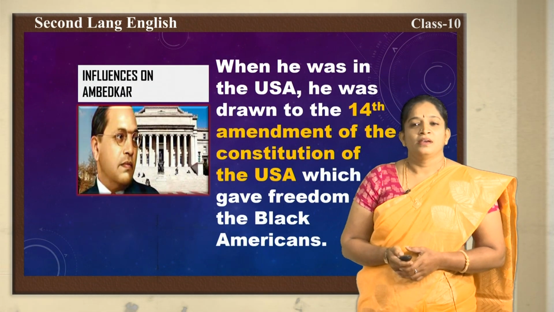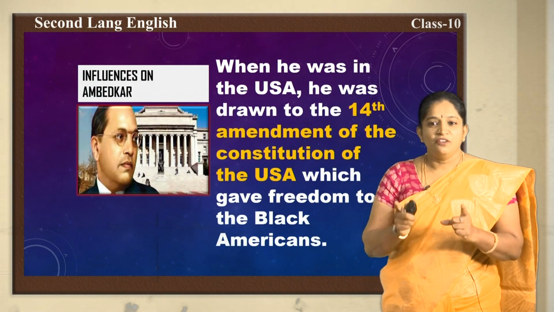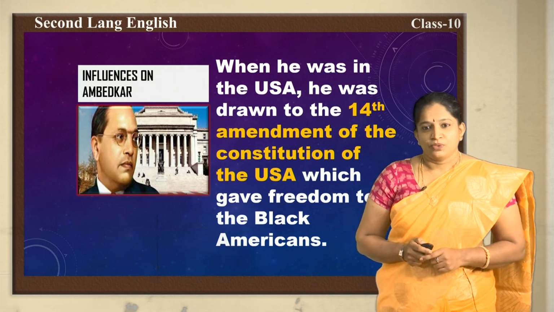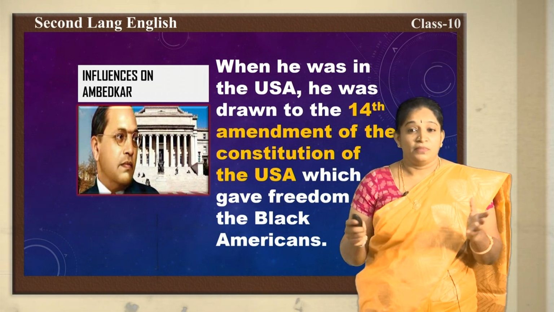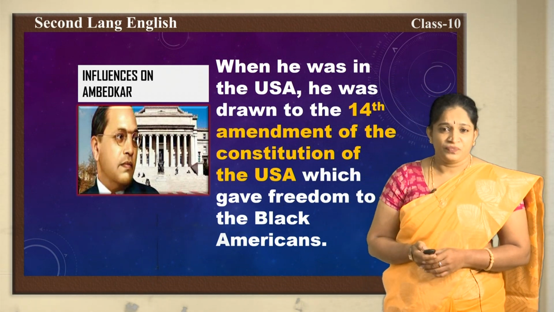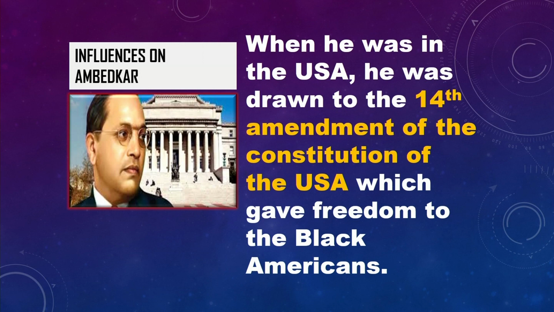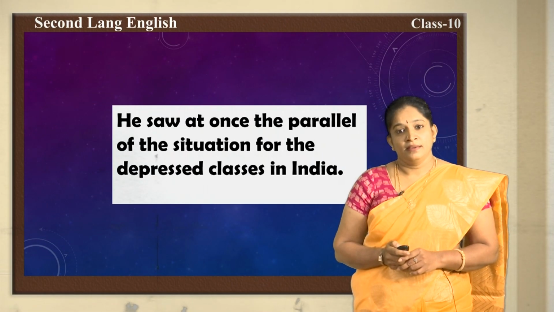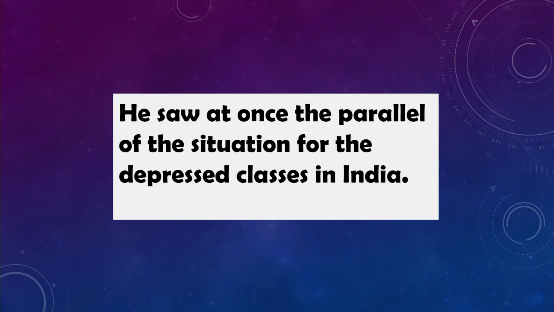Now, we shall have a look at two influencing factors in the life of Dr. BR Ambedkar, children. So, which are the two factors that made him a visionary in society? The first factor is like this. When he was in the USA, he was drawn to the 14th Amendment of the Constitution of the USA, which gave freedom to the black Americans. And he saw at once the parallel of the situation for the depressed classes in India.